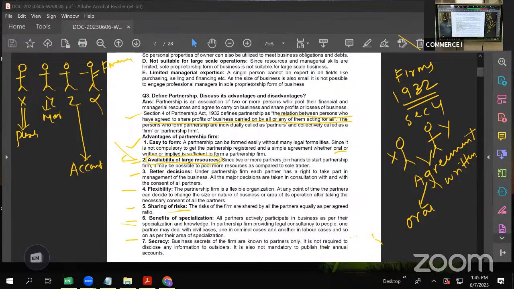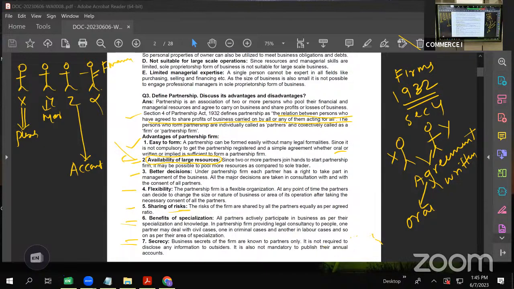Then secrecy. Again, same like proprietary firm. Here, whatever profits they are earning, the profits are distributed between partners only. Suppose there are 4 partners. Each partner knows very well the business secret. Again, I gave the example of tea or preparing anything. Let us say a biryani outlet is there. They have a recipe that is known only to those 4 partners. Those 4 partners know very well if the recipe of our biryani is leaked out, anybody in the market will prepare the same type of biryani and our customers will get diverted.